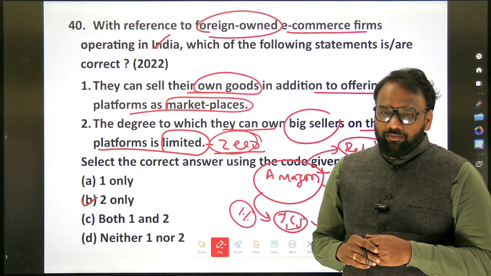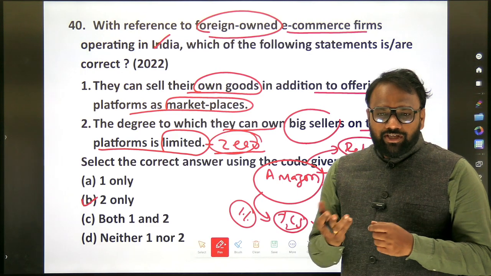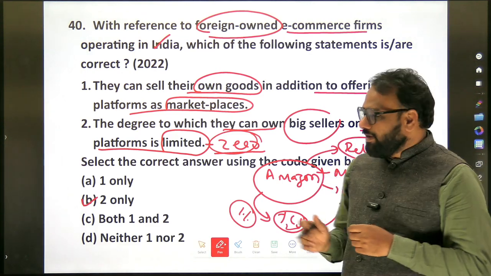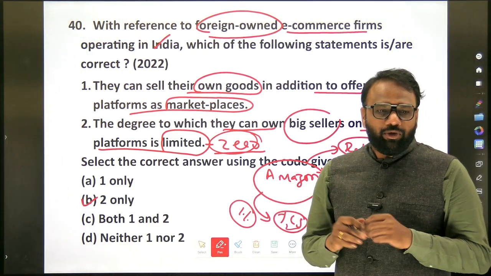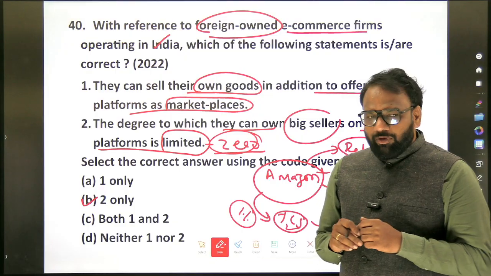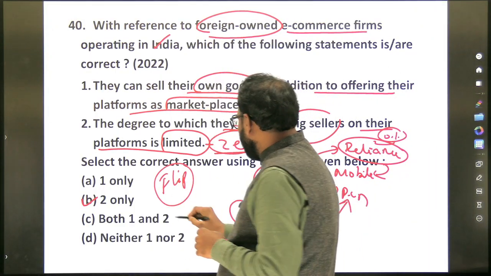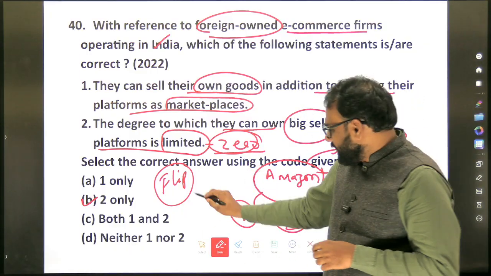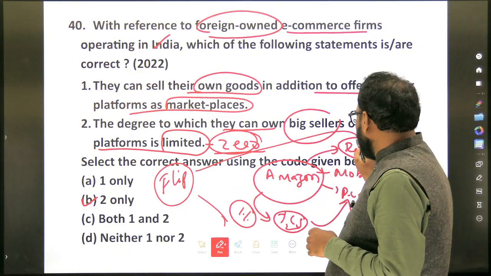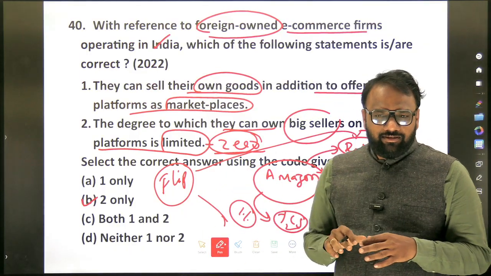Domestic. There is no restriction for domestic firms. For example, can you recall one example of a domestic firm? Flipkart. Flipkart is an example. Now Flipkart, can it own others? Can it buy some shares of Reliance and TCS?